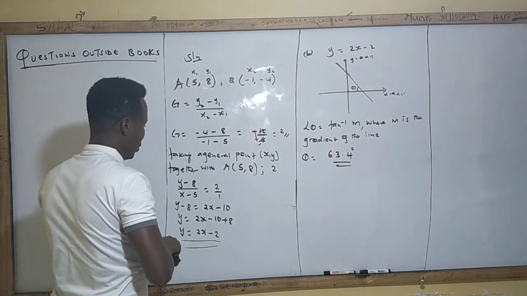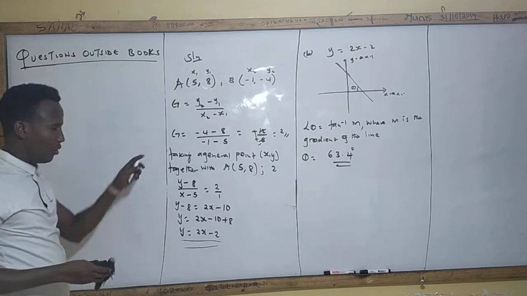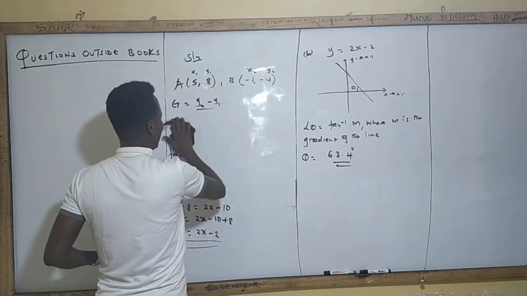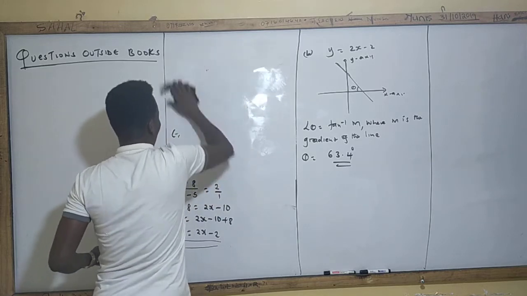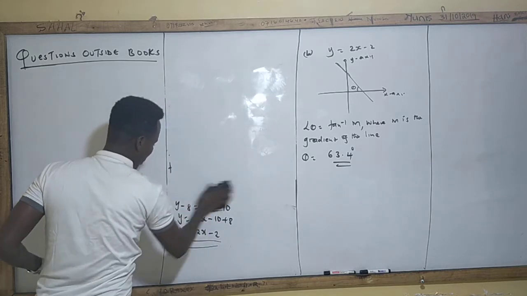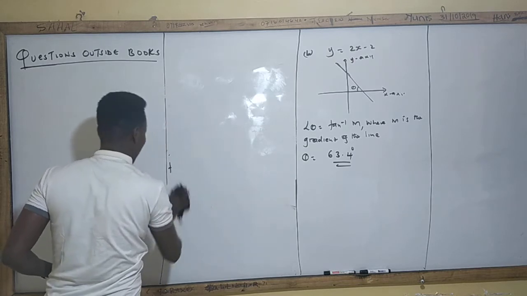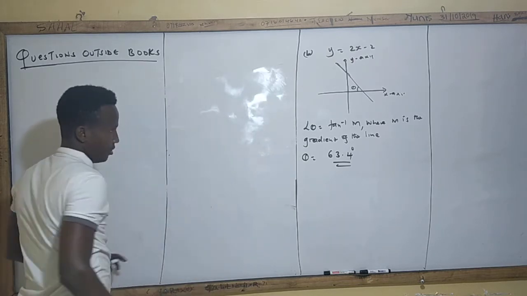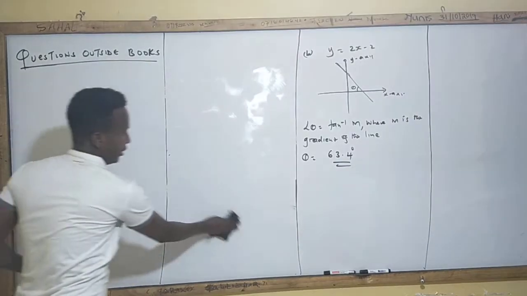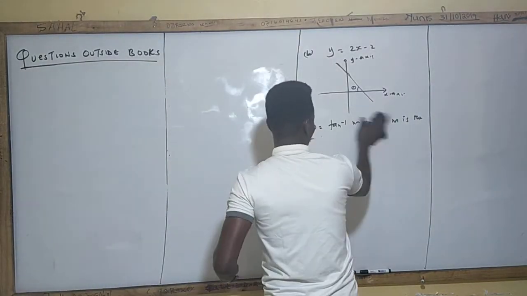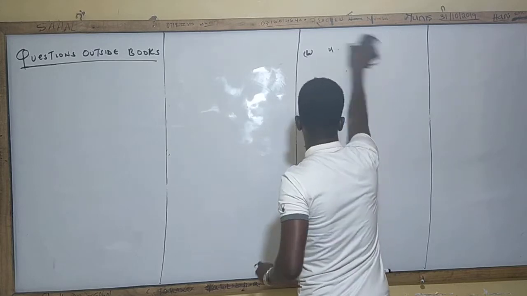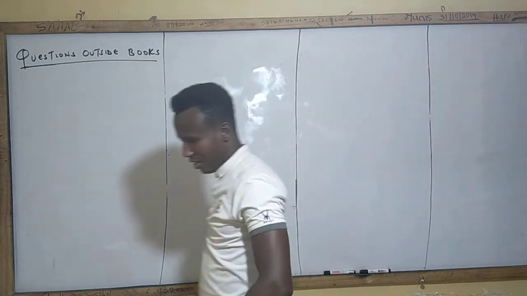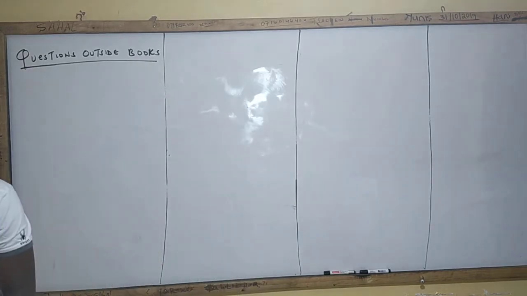Let's see our example 2. I hope it's very easy. The first thing we have done is what? We have gotten the equation. Then after that, tan inverse of our gradient is how you're going to get the acute angle that the straight line makes with the x-axis, yeah? Just understand that, okay? Let me wrap this up. I hope you have digested this. It's very easy. Guys, this is very, very easy. And you must also practice at home.